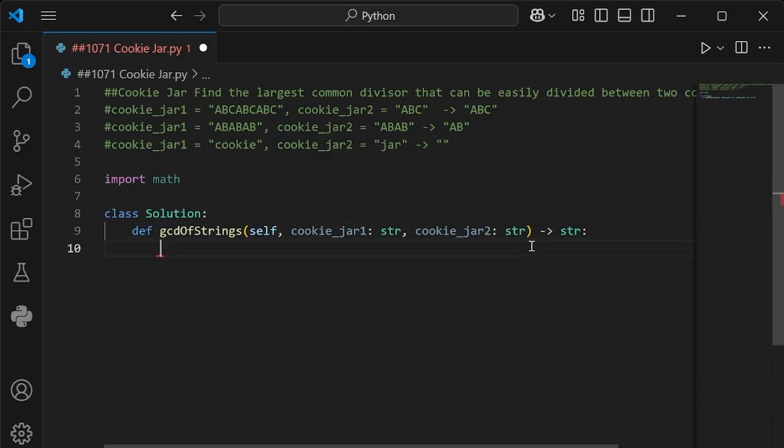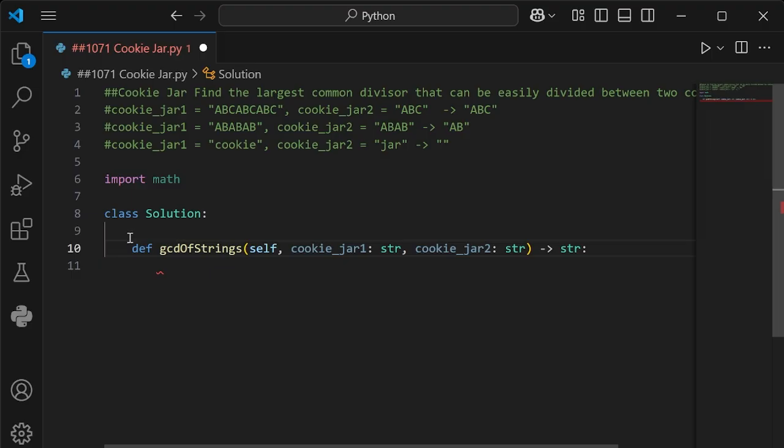Okay, so let me just go ahead and make some comments here so that we have a good understanding of what each line does. So we'll use our hashtag and we'll put this is the amount of cookies in the cookie jar. And the pattern, or I should say amount of cookies we take out.